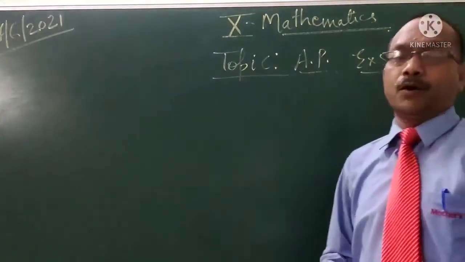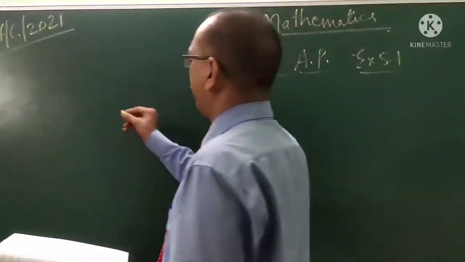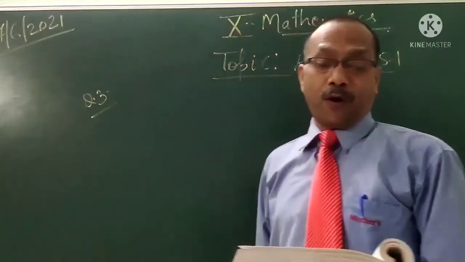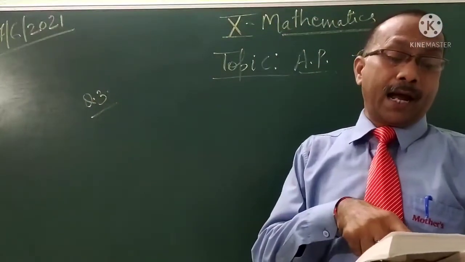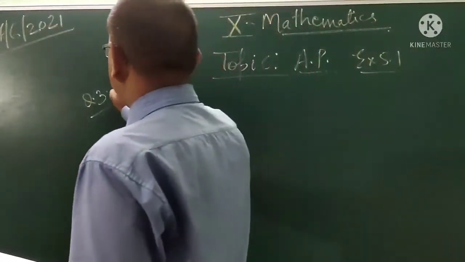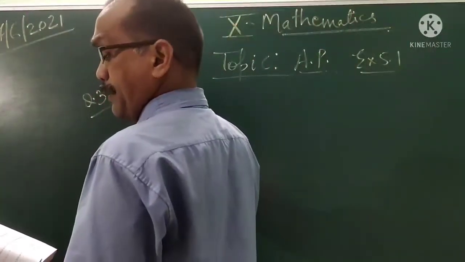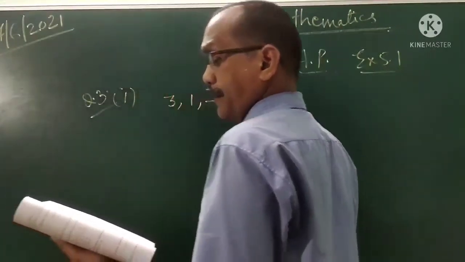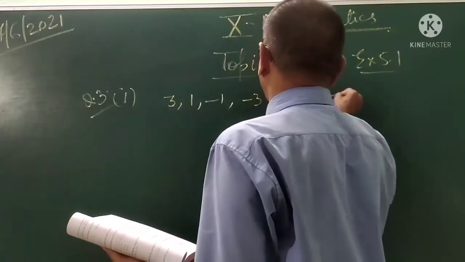Student, now question 3. For the following AP, write the first term and the common difference. So it's very simple. Here the AP is given. It is 3, 1, minus 1, minus 3, and so on.